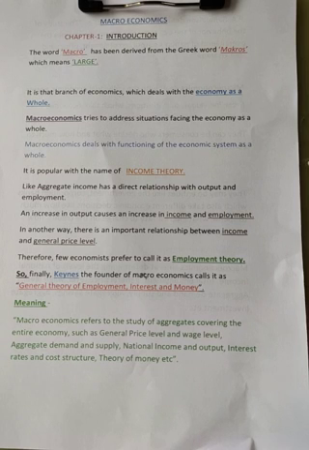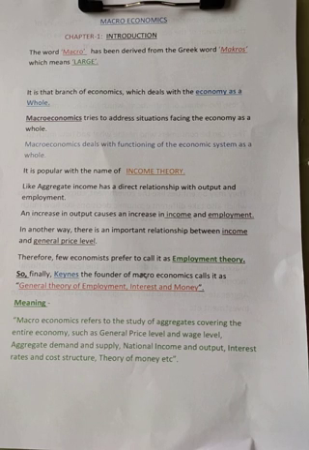Why is it called income theory? Aggregate income means total income. Total income has a direct relationship with output and employment. Income means what we receive because of providing a service or doing work. For this sake we get income. How we can earn the income and how we spend the income, we can understand only through the study of macroeconomics.